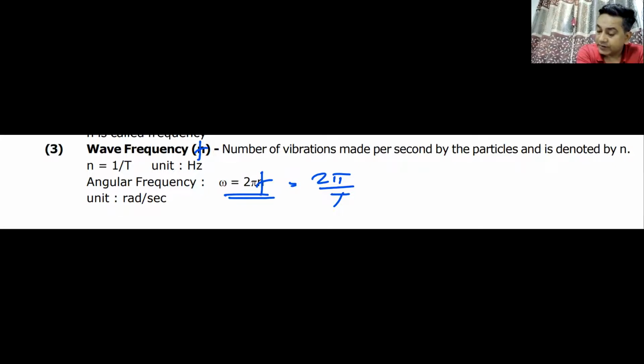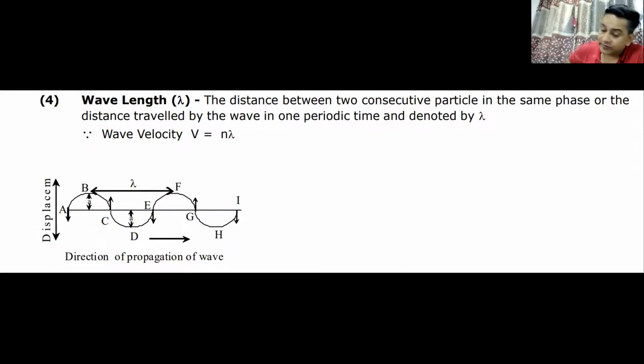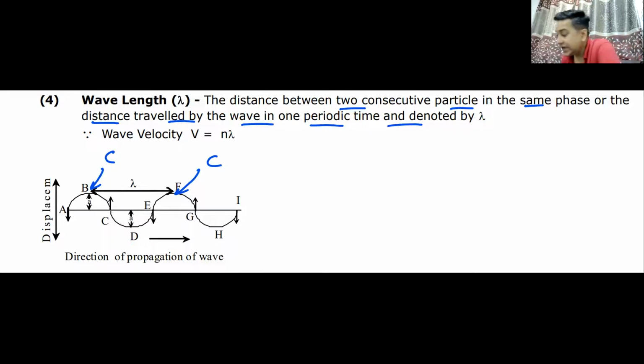So we can just move ahead. I have also told you the value of wavelength. Wavelength is the distance between two particles in the same phase. This is a crest. This is also a crest. If I find the distance between the two crests, that will be the wavelength. Or it is the distance traveled by the wave in one time period. This is a trough. This is a trough. The distance between two troughs can also be known as the wavelength. Do we understand this? Yes or no?